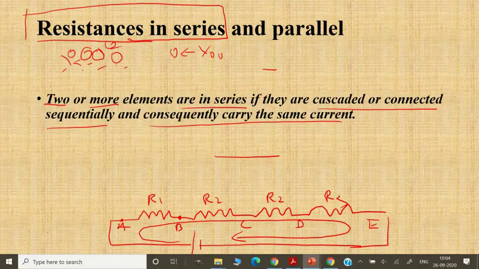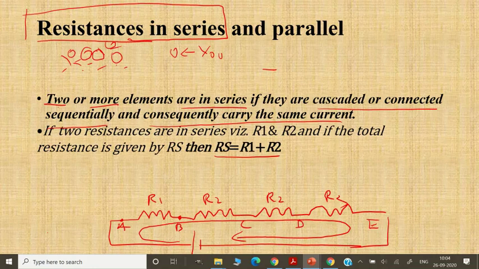What is resistance in series? Two or more elements are in series if they are cascaded or connected sequentially and consequently carry the same current. So this is what I have drawn here, and this is actually resistances in series. So this is the formula: Rs equals R1 plus R2. If you have 3 resistances, then it will be R1 plus R2 plus R3. If you have 4, then it will be R1 plus R2 plus R3 plus R4. So that is what we have here.